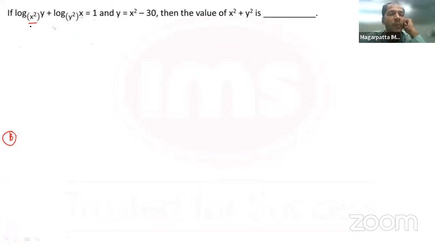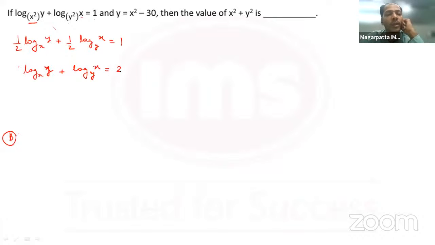First of all, we'll get the x square out of the base. If I have power in the base, this will become 1 by 2 log of y to the base x plus 1 by 2 log of x to the base y equal to 1. If I take the 1 by 2 common and take it to the other side, I have log of y to the base x plus log of x to the base y is equal to 2, since the denominator goes to the other side.